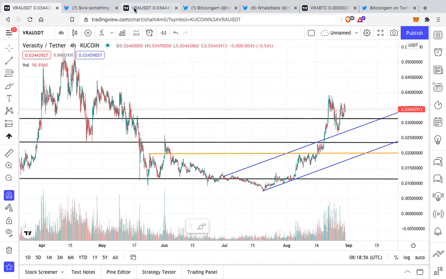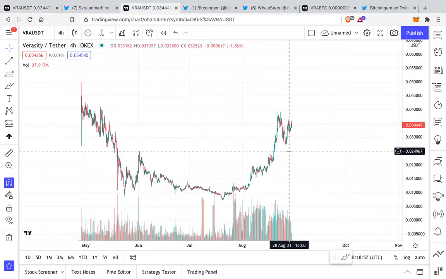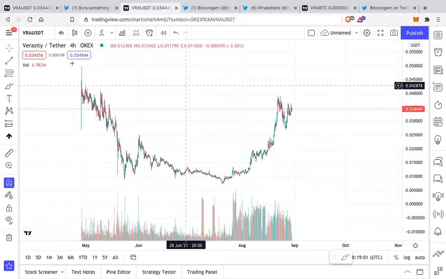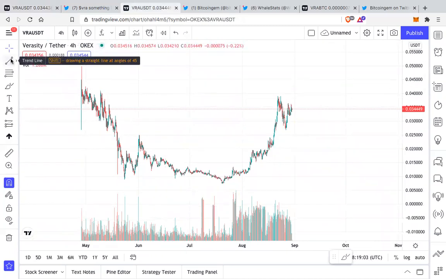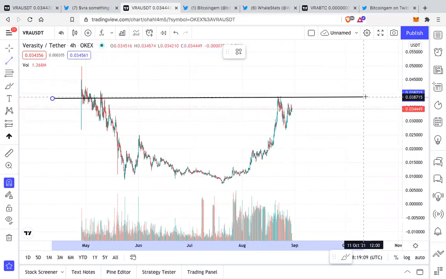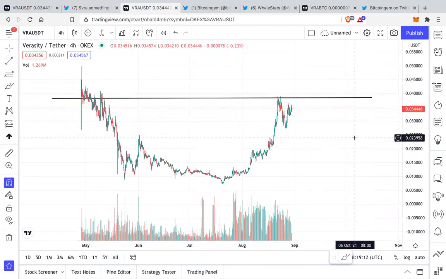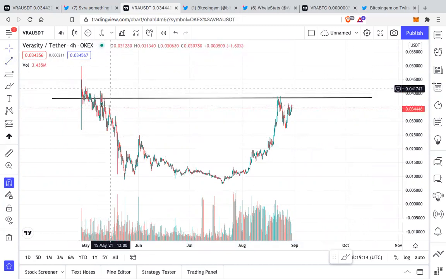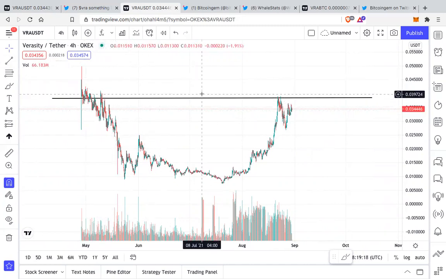Let us look at a fresh chart. Now this is a VRA USDT chart on OKX. What I see here, again very clearly, is that the resistance we are right now facing is one of the biggest resistances for VRA. You can see over here, one of the best resistance or choppy regions for VRA. So this is one resistance.